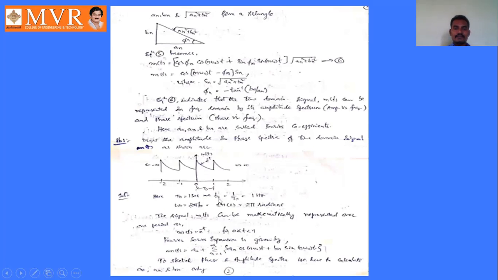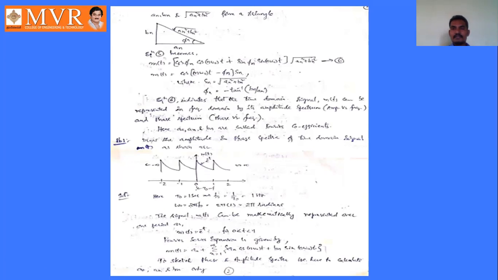And f naught is nothing but the reciprocal of the time period, that is 1 by t naught, that is 1 by 1, that is 1 hertz. Frequency is measured in hertz, and time period is measured in seconds. First of all, we have to note the time period. So time period equal to 1 second, so frequency equal to 1 hertz. And omega naught, what is omega naught here?